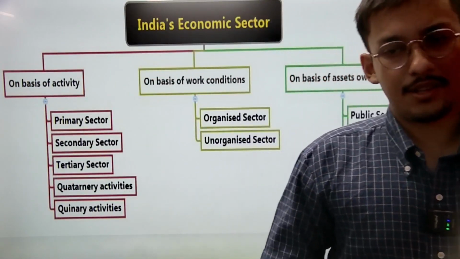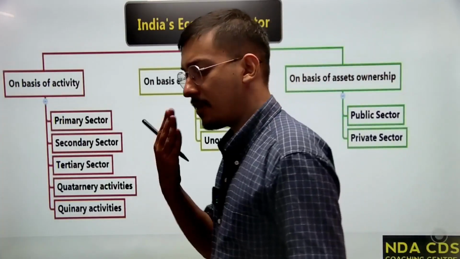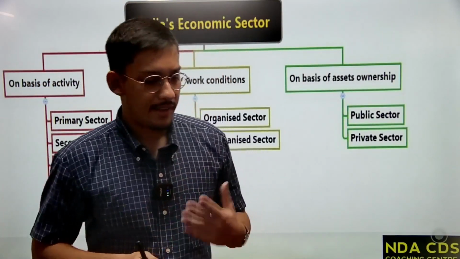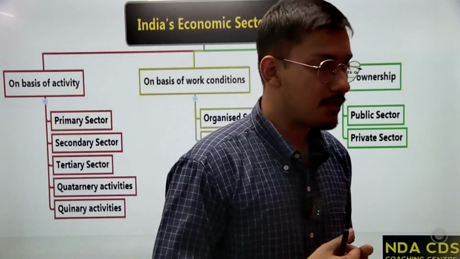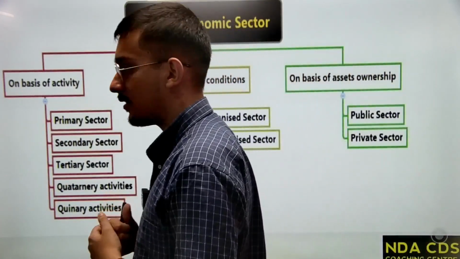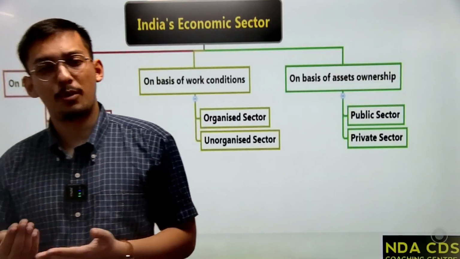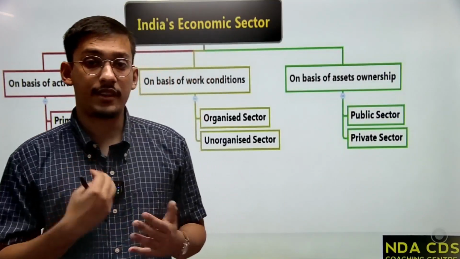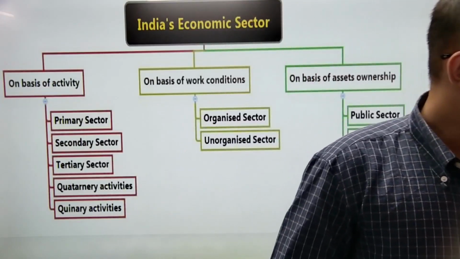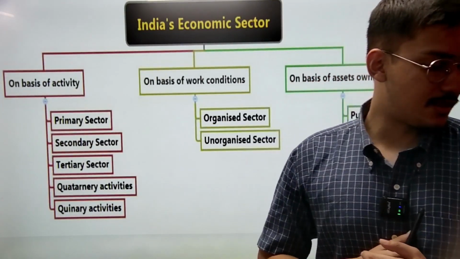In organized, we get to see proper agreements, proper salary, every month salary is paid. That is your organized work sector. In unorganized work sector, we find laborers who are working in the farms, who are working in the shops. They might not be getting proper salary every month. They will be your daily wage workers, right? So that is your India's economy sector, right?